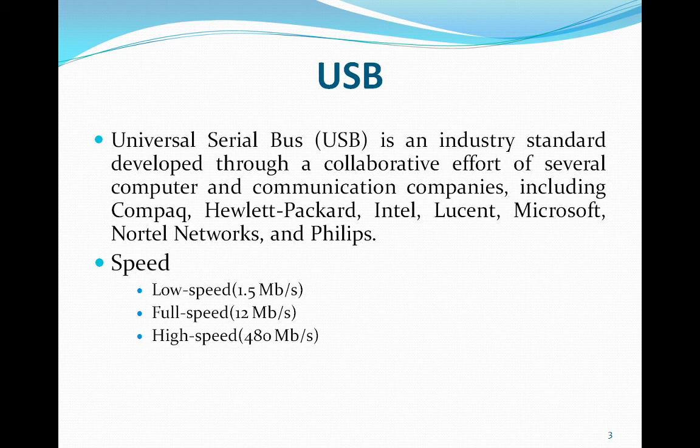Normally low speed is up to 1.5 Mbps, that is megabits per second, and full speed is 12 Mbps. The most recent revision of the bus specification, USB 2.0, introduced a third speed of operation known as high speed, and high speed is up to 480 Mbps.